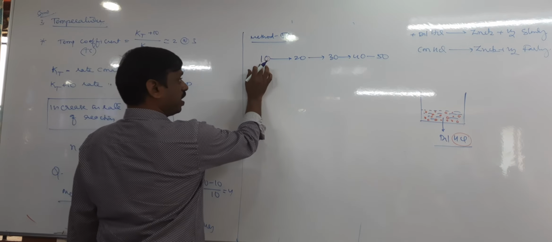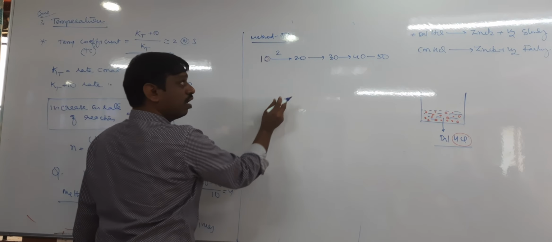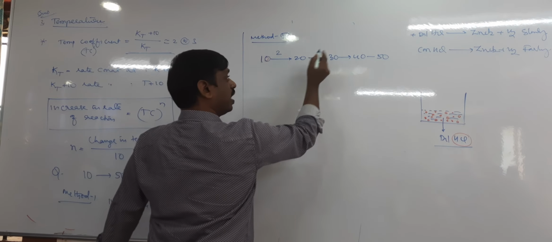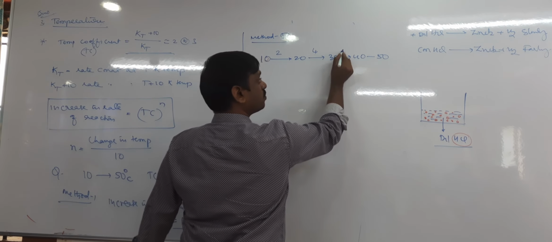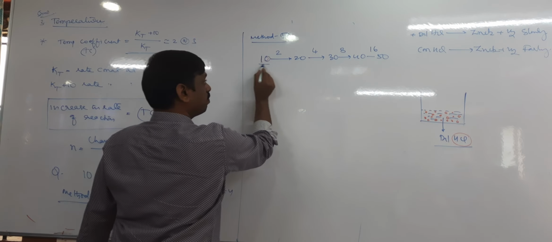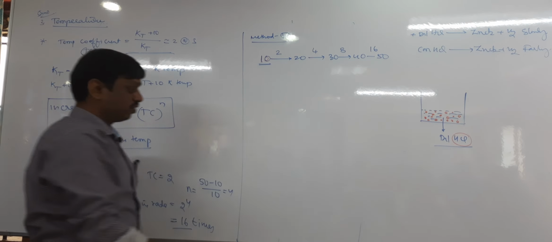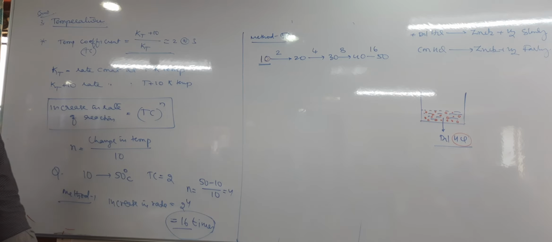Now when the temperature increases from 10 to 20, the rate becomes double. When 20 to 30, again double. It is 2 become 4. Then 30 to 40, again double, 8 become 16. That means when the temperature increases from 10 to 50, the rate increases 16 times.